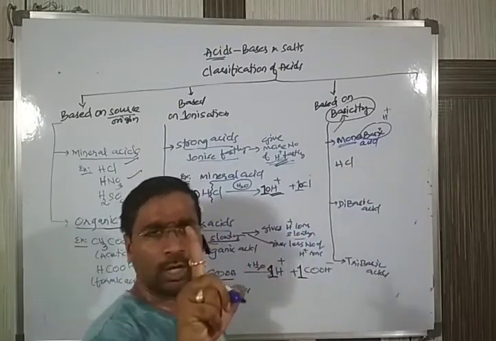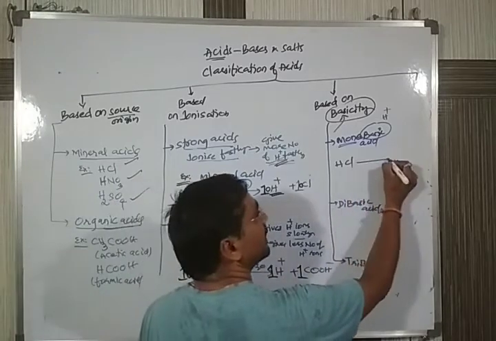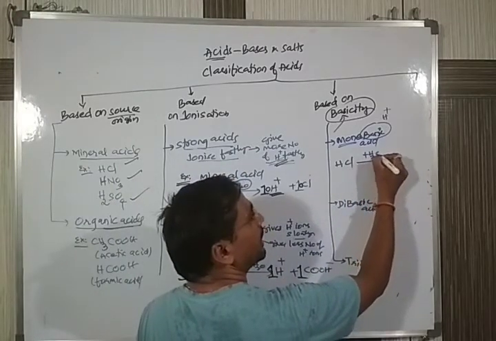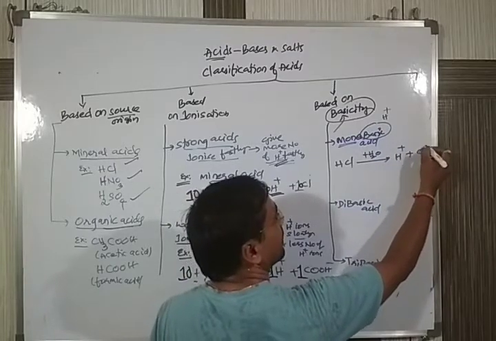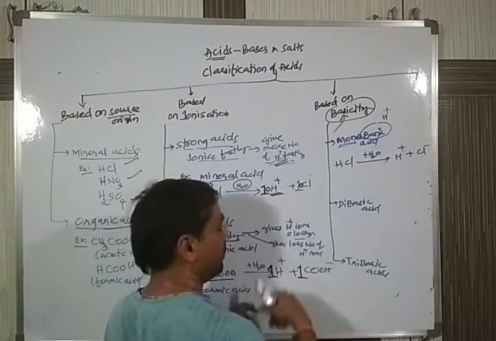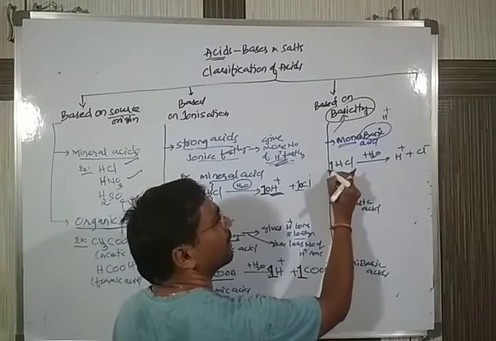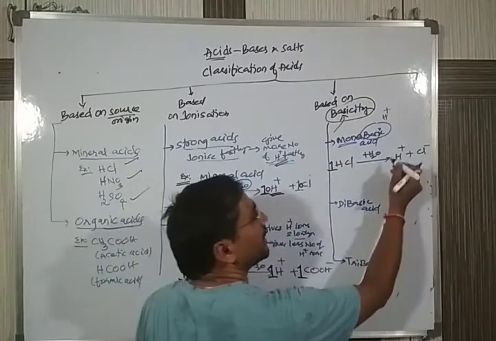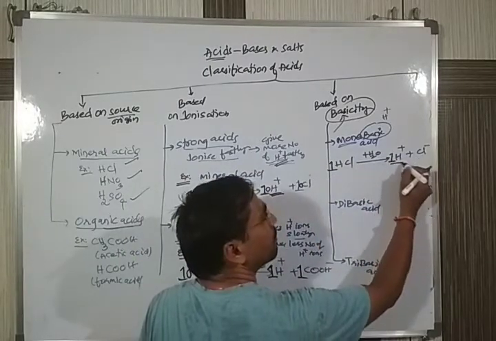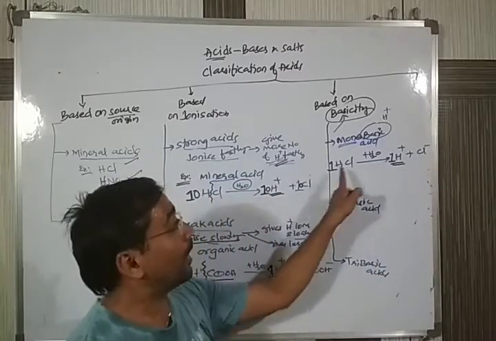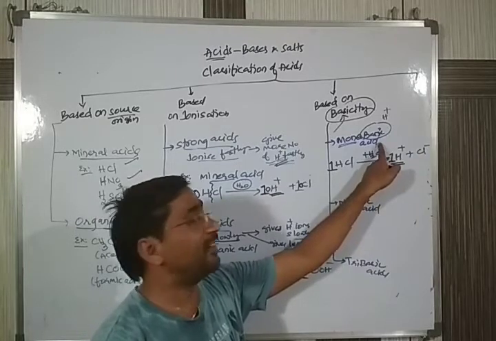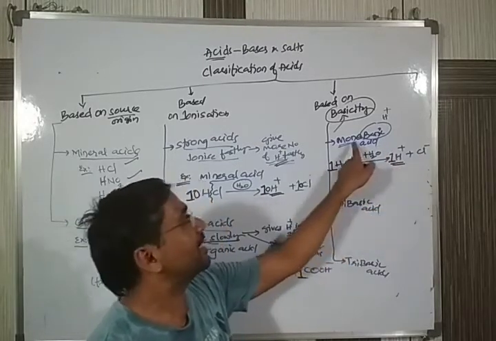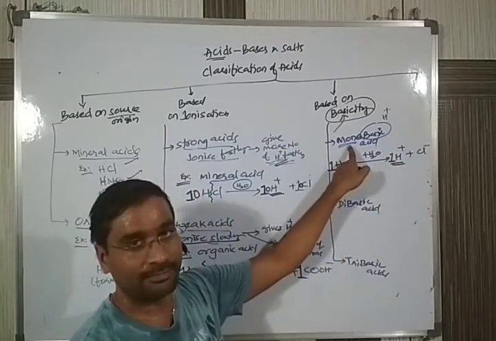I am taking only one molecule of HCl. If I add water, it divides to give H plus and Cl minus. How many H plus ions are there? Only 1. So if one molecule of acid after adding to water gives only 1 H plus, it is called a monobasic acid.